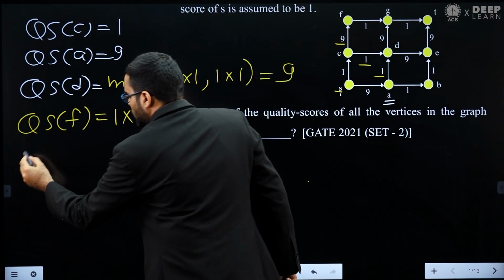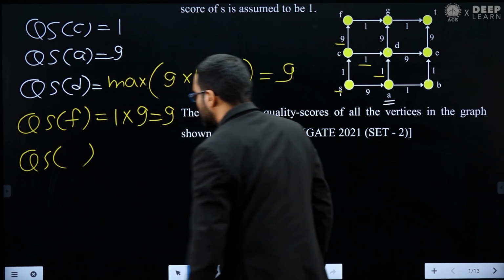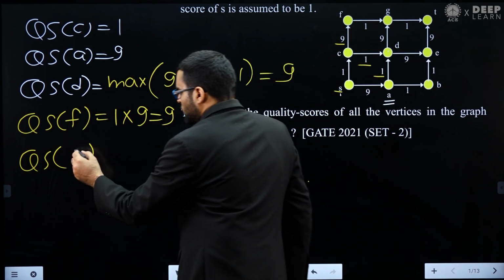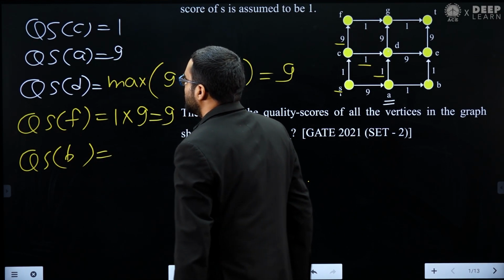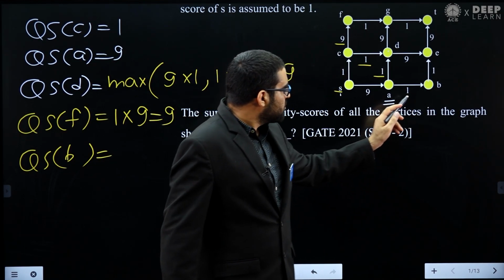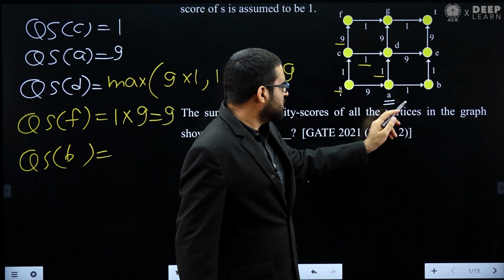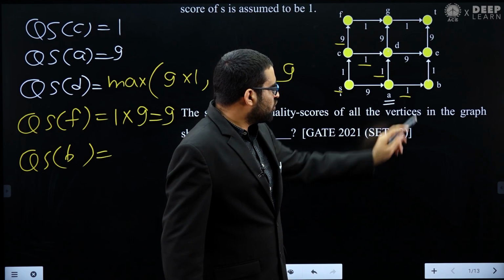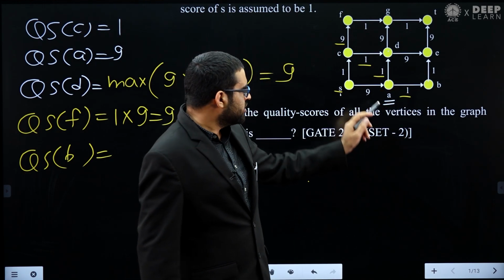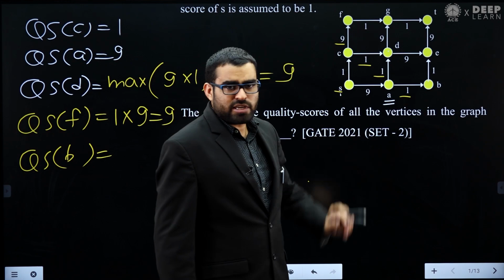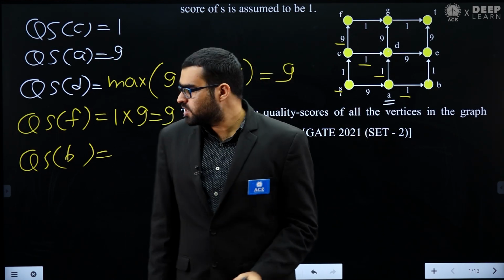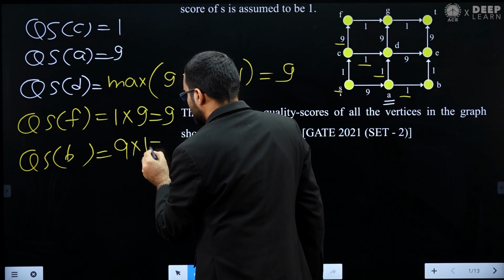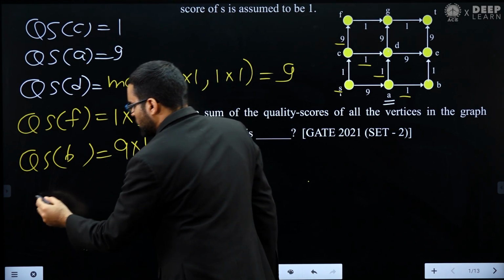Now let's see the next vertex. Let's find out the quality score of B. What will be the quality score of B? Again, you can see there is only one incoming edge in B, and that is from A to B, with edge weight 1. So the quality score of B will be the quality score of A multiplied by 1. The quality score of A is 9, and 9 multiplied by 1 is 9. So we know the quality score of B.